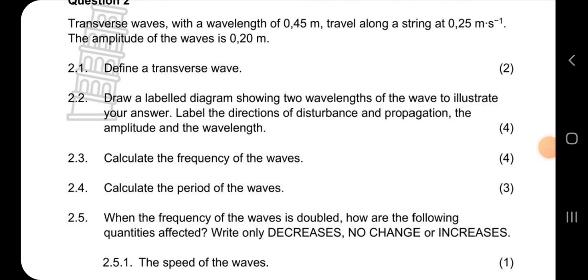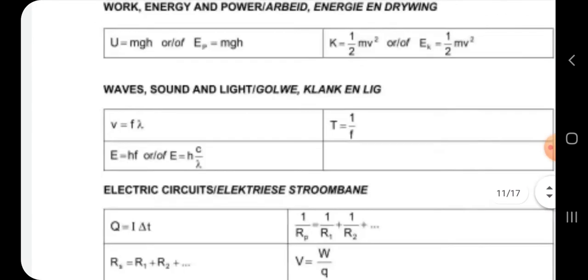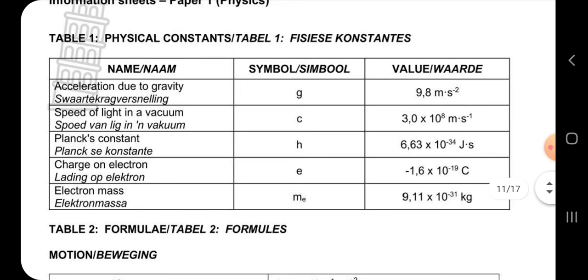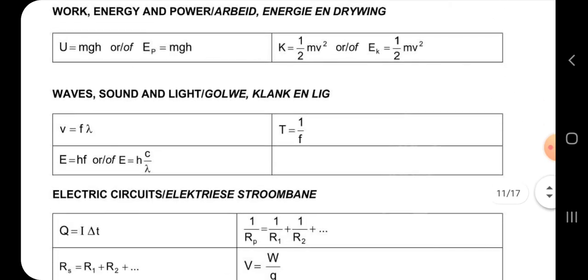And 2.3 says calculate the frequency of the waves. When you calculate, you come to your formula sheet. This is the information sheet. There you look for waves, sound and light. These are the only formulas you have for waves, sound and light, so these are the only ones that you're going to use, guys.